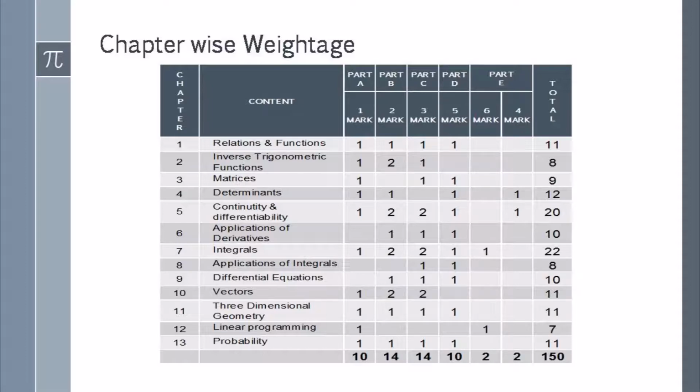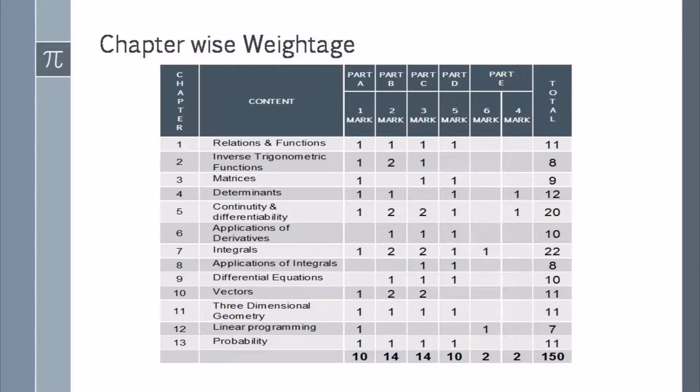The question paper contains 5 parts: Part A, Part B, Part C, Part D and Part E. In Part A, they give 10 questions belonging to 1 mark each, and it is mandatory to answer all 10 questions.